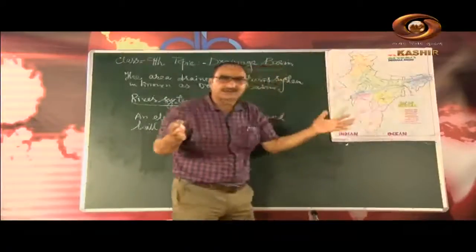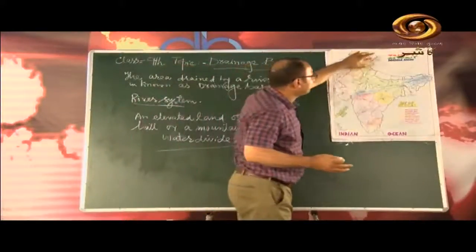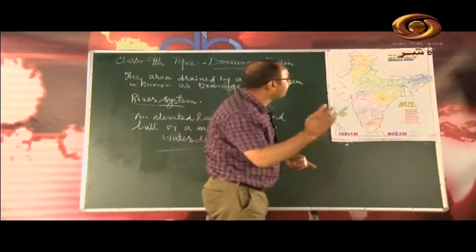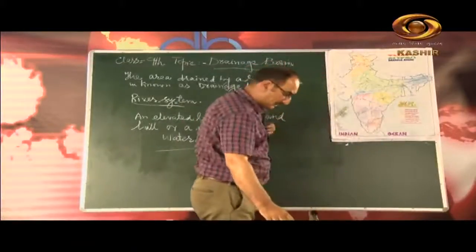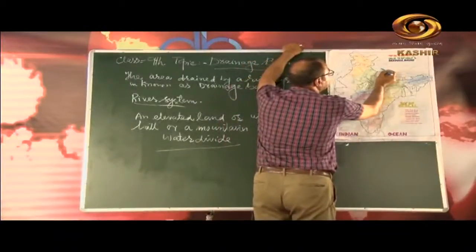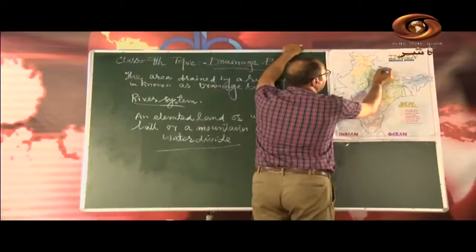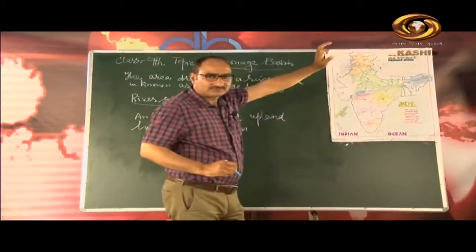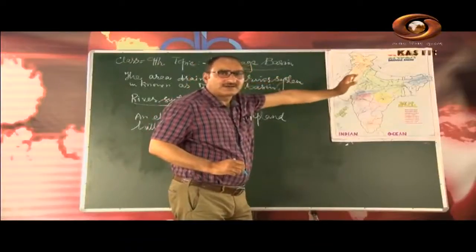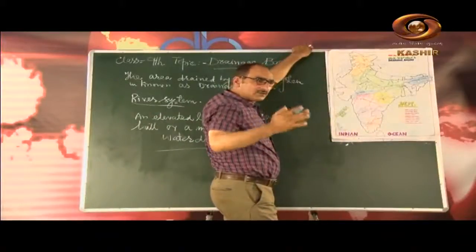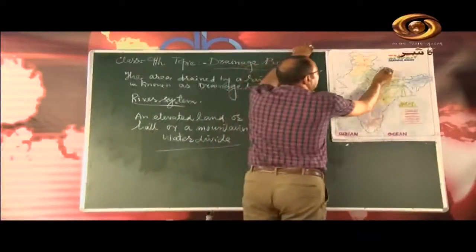The Himalayan rivers are further divided into two groups: the Indus river system and the Ganga river system. I will show you first the Indus river system. My dear students, I will show you here. This is Tibet, the neighboring country of India, and this is the Mansarovar lake in Tibet. The Mansarovar lake in Tibet is the source of river Indus.